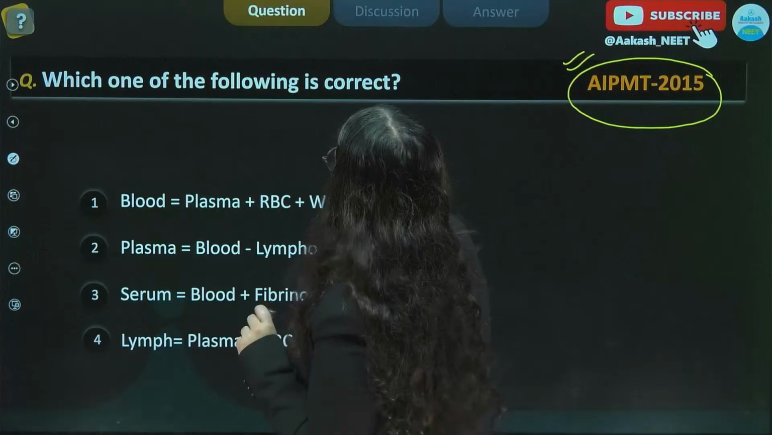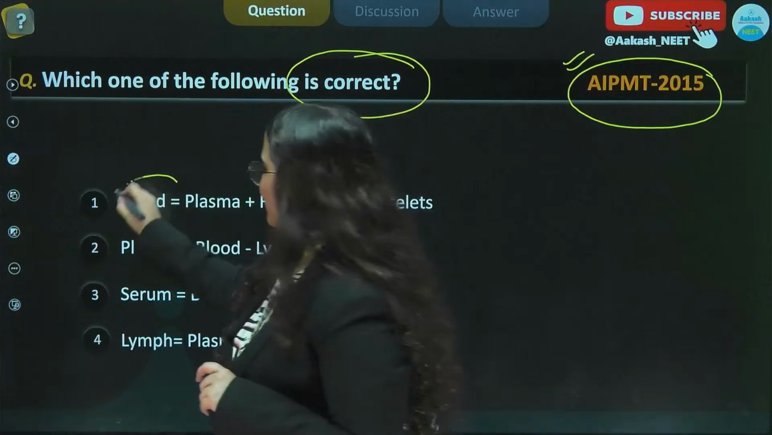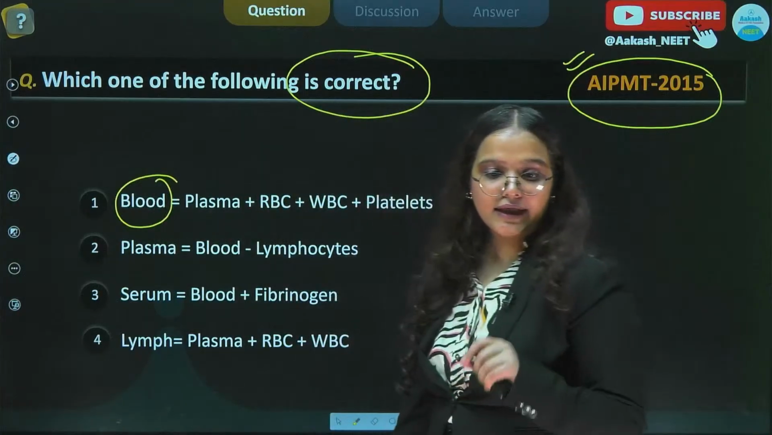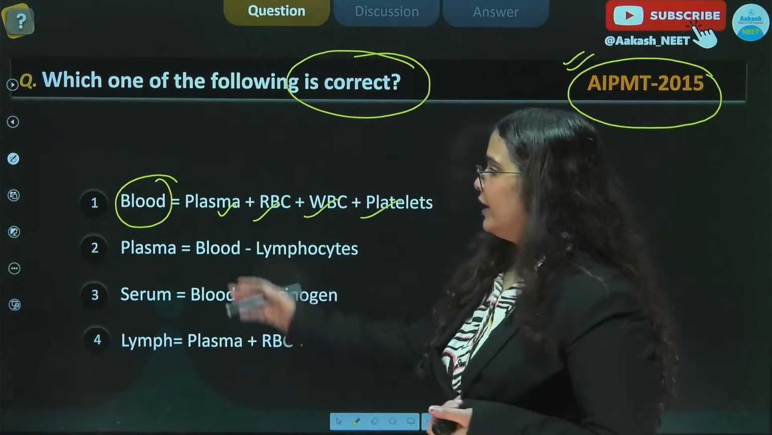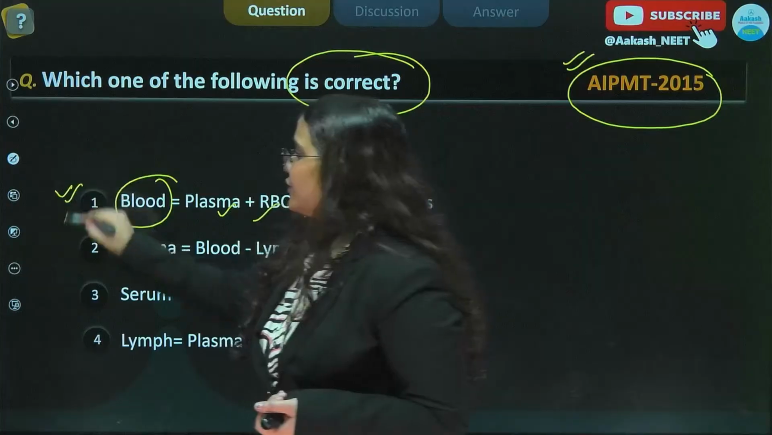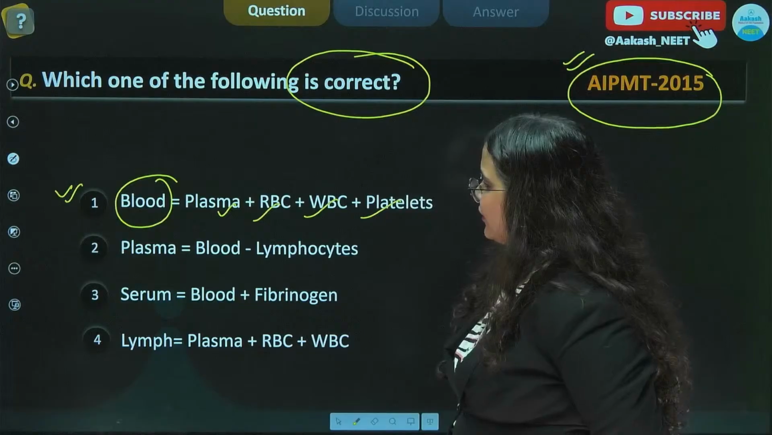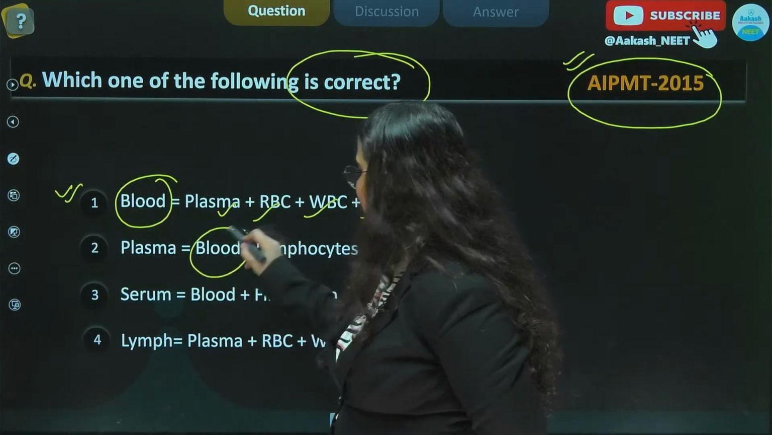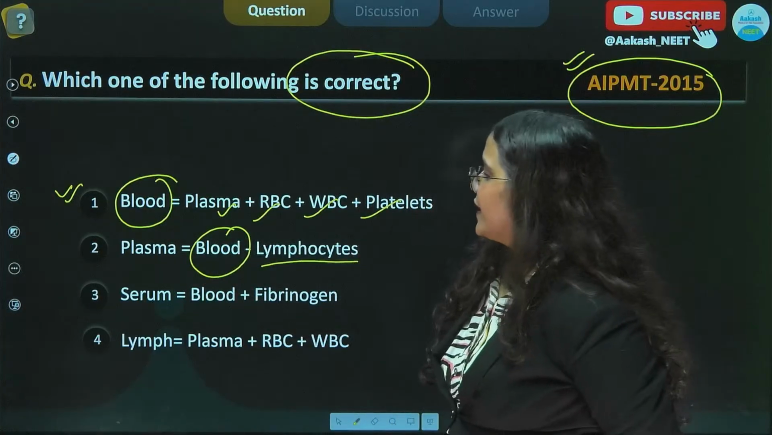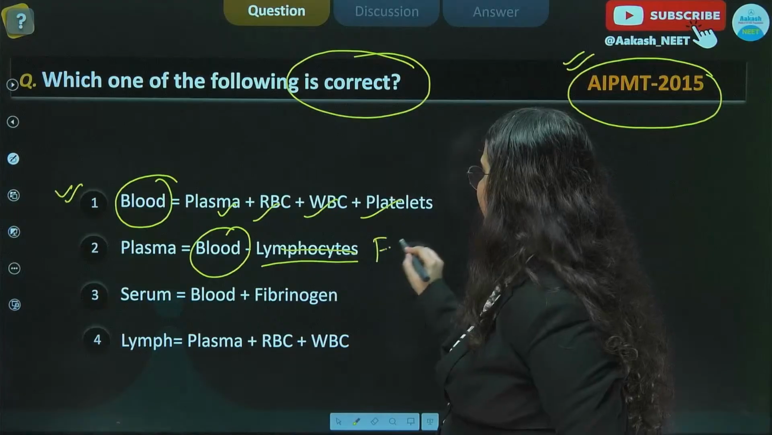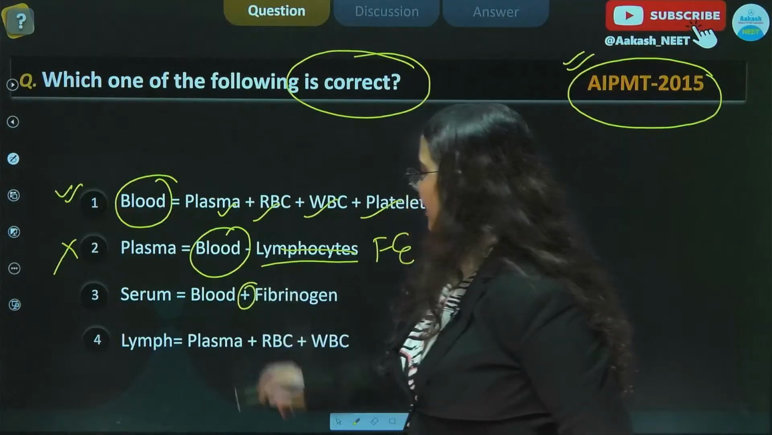All right. So which one of the following is correct? So the first equation states that blood is equal to plasma, RBC, WBC, platelets. So it's right. Blood में ये सब होता है. So our answer seems to be the first option itself. But let us quickly see the other options. So here plasma is given to be blood minus lymphocytes. नहीं, plasma cannot be blood minus lymphocytes. Plasma is blood minus formed elements we discussed. Therefore, this is incorrect.